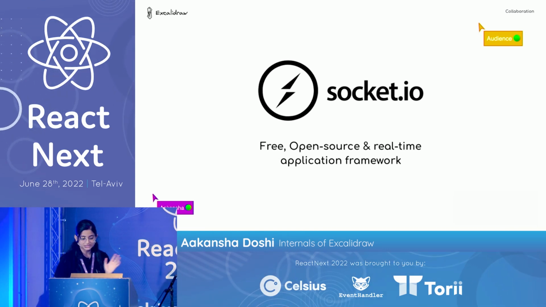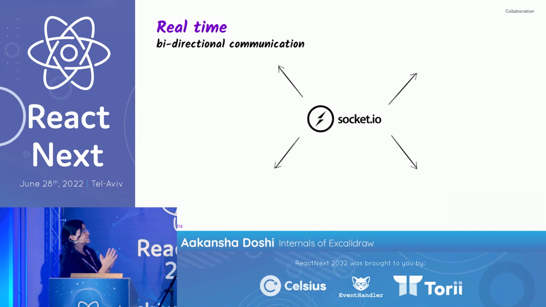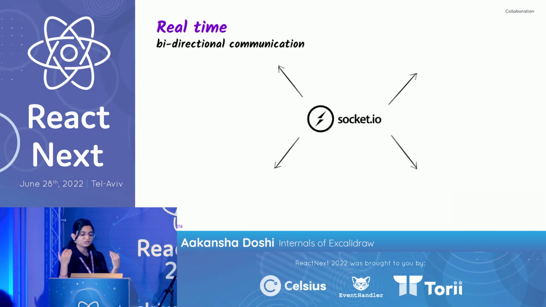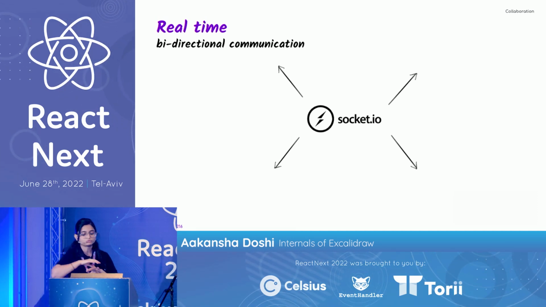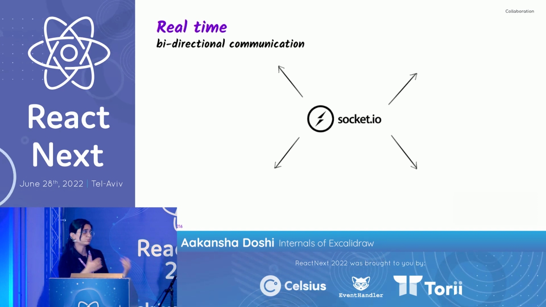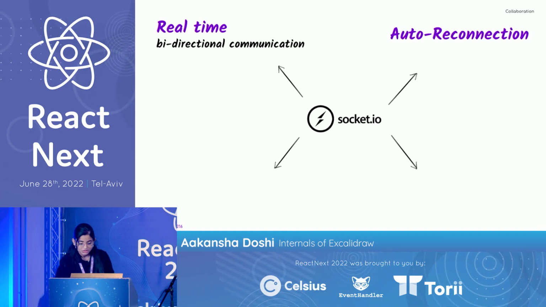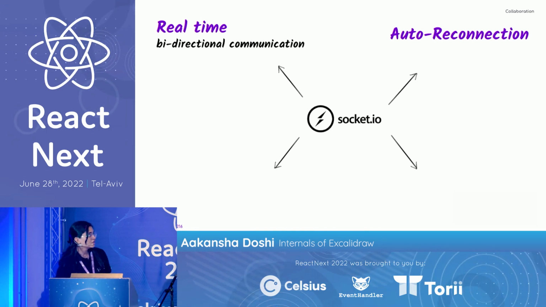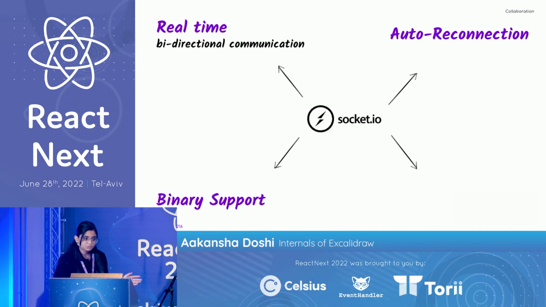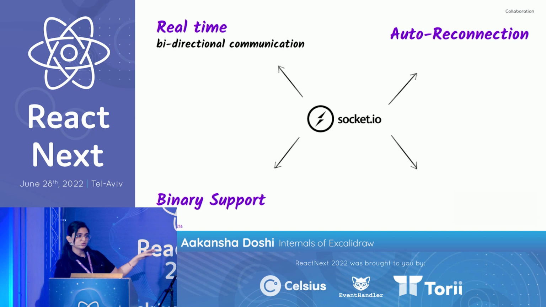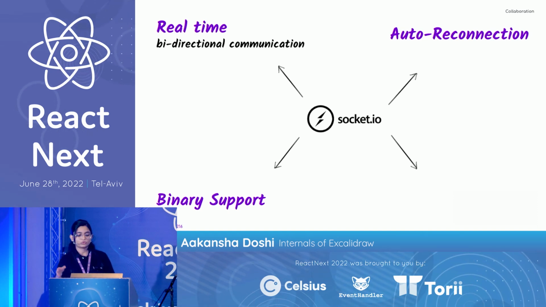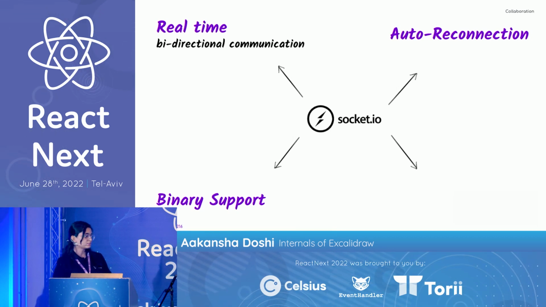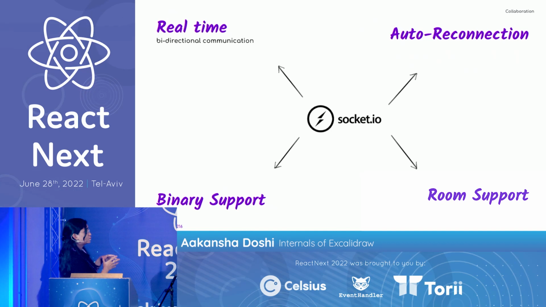So let's have a look at the highlights of Socket.io. It has real-time bidirectional event-based communication, which means that all the communication will be happening with events, and those will be transported with the help of WebSockets if supported, else it will fall back to polling. It has auto reconnection support, so users don't have to worry about refreshing their page if they get disconnected. It has binary support. We just talked about binary support a little while ago when talking about encryption and decryption. So in this case, we don't really have to convert that data into a different format to make it compatible with Socket.io. And it has room support as well.